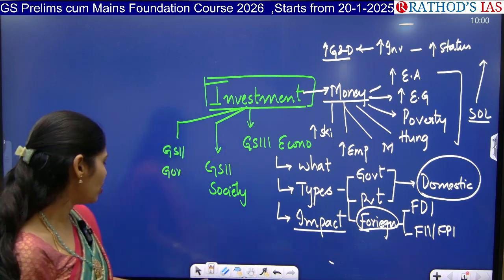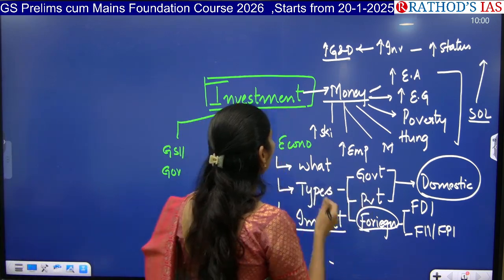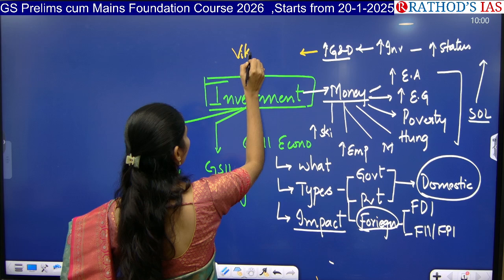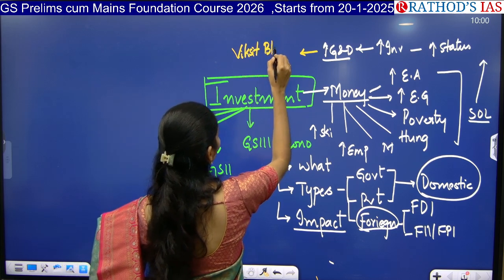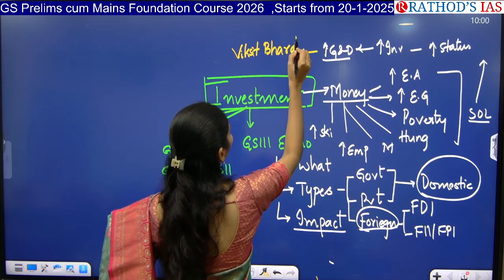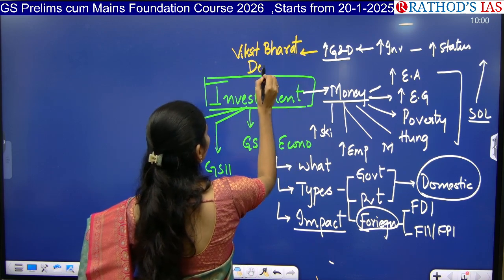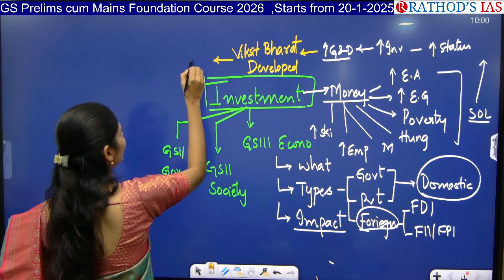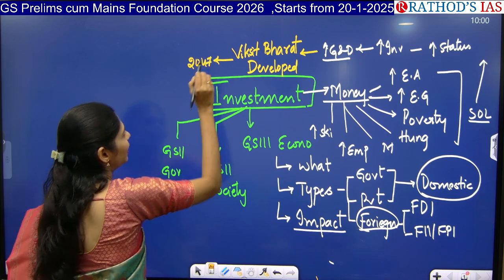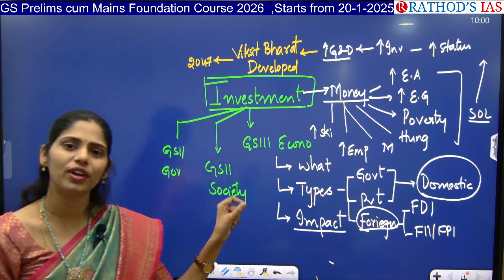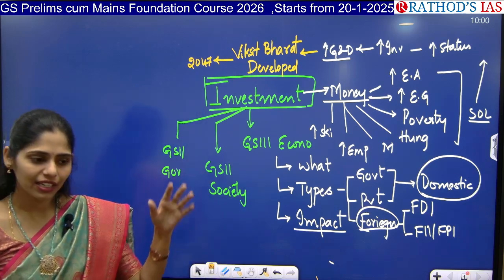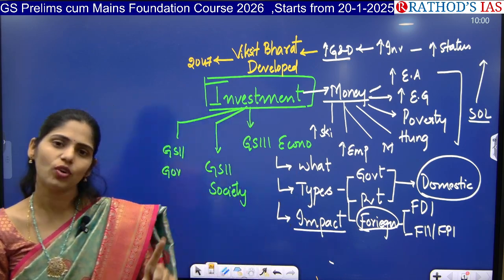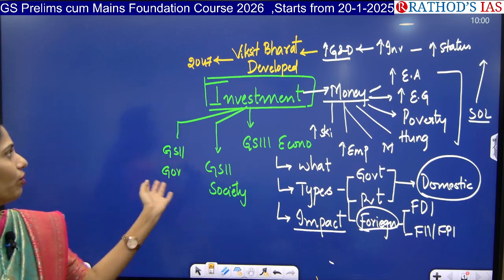You know that the Government of India has an ambitious goal of achieving Viksit Bharat, which is nothing but getting developed status by 2047. To achieve that, obviously, investment plays a very important role. I am not saying that investment is the sole reason we can achieve Viksit Bharat; it is one of the reasons through which we can achieve our aim.